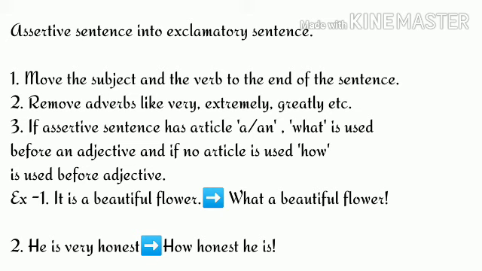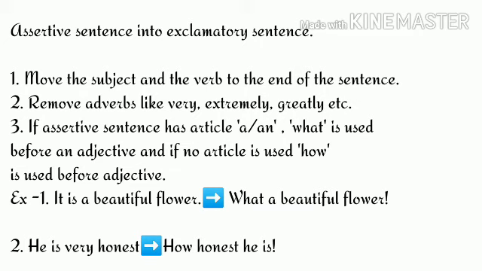And you can see an article a is given in the sentence, so we have to use what before the adjective beautiful. So in the exclamatory sentence we get, you can see the subject and the verb are placed at the end of the sentence, very is removed, and what is used before the adjective as article a was present in the assertive sentence.